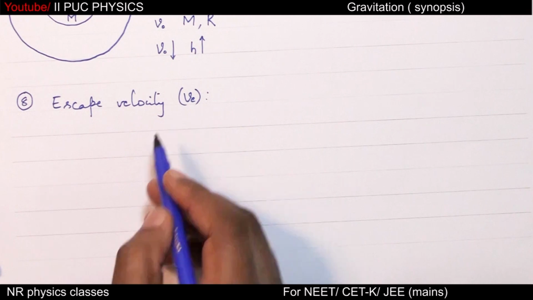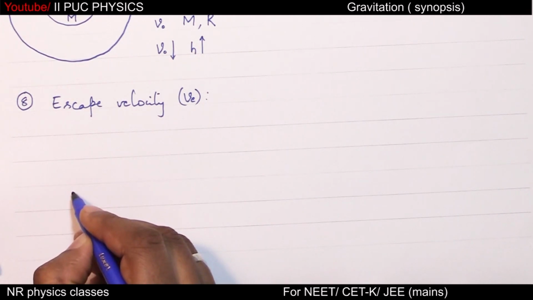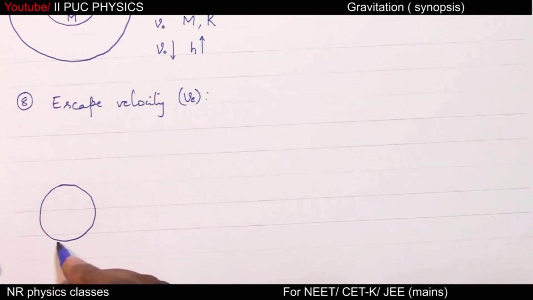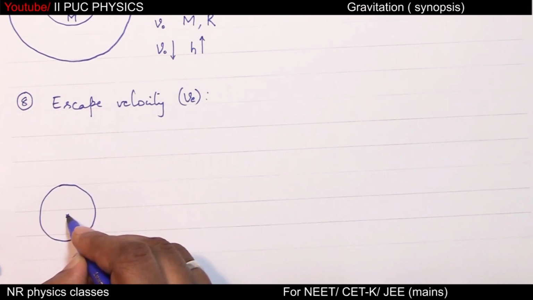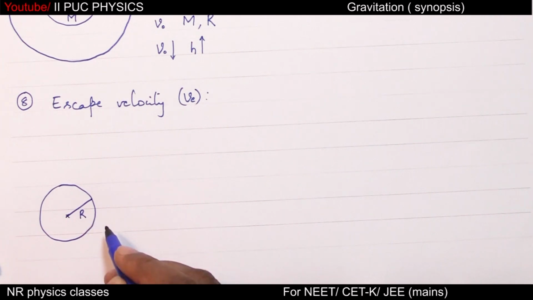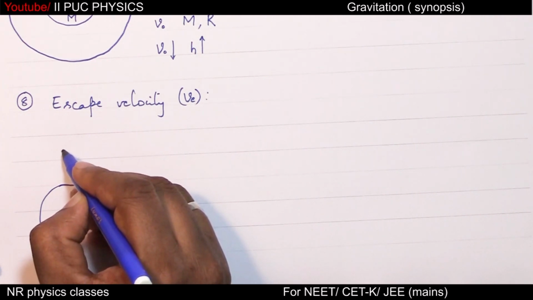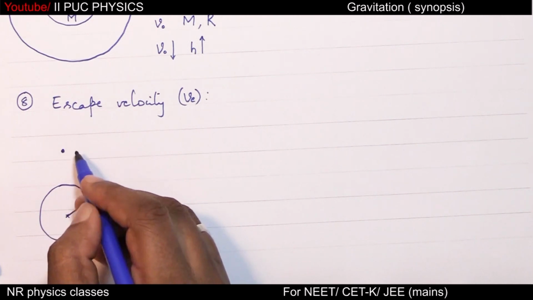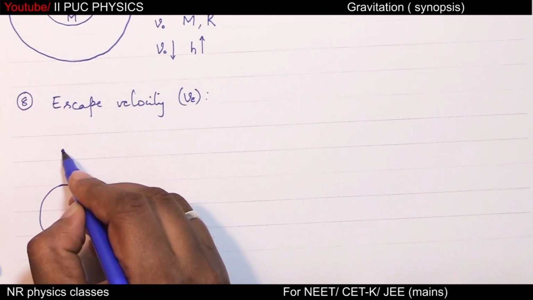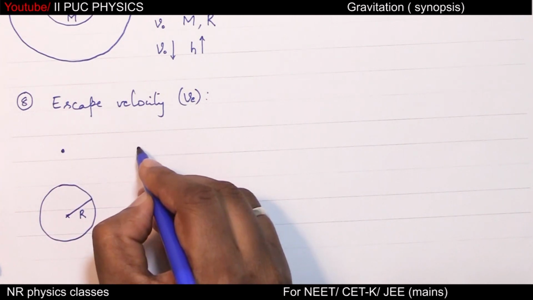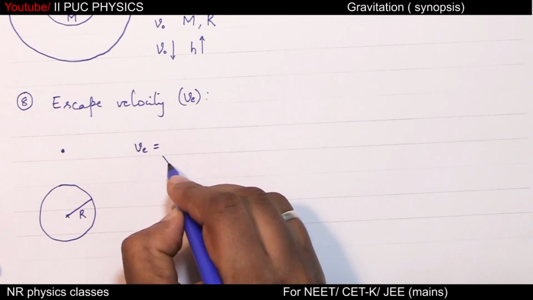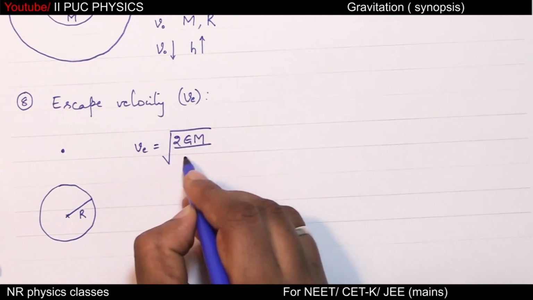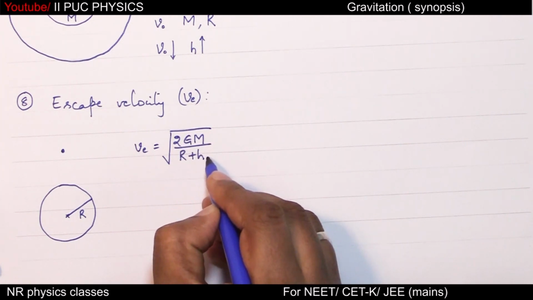Escape velocity. If this is Earth, center of the Earth, mean radius. If this is position of the satellite or an object, escape velocity of the object from this height is root of 2GM by R plus h.